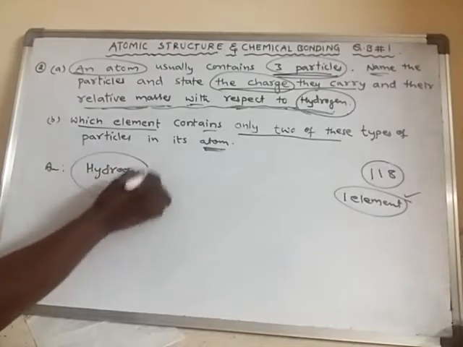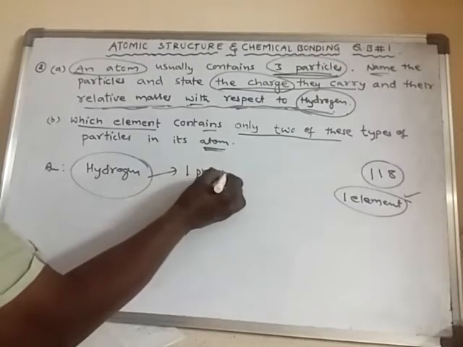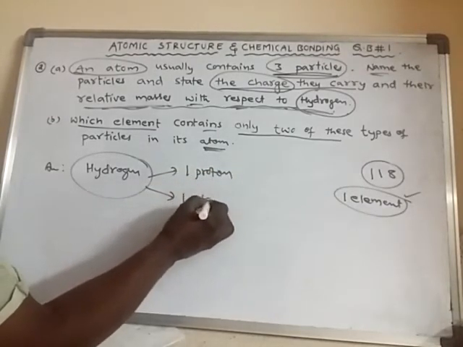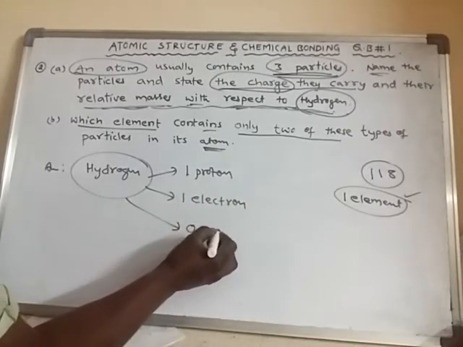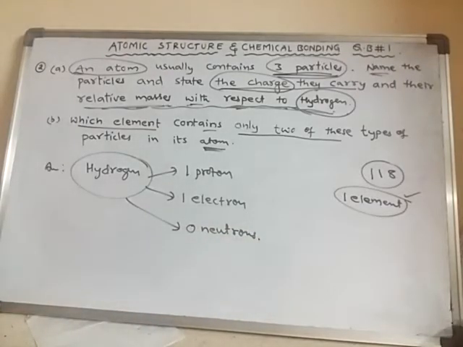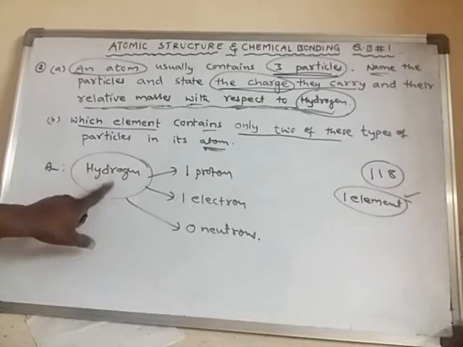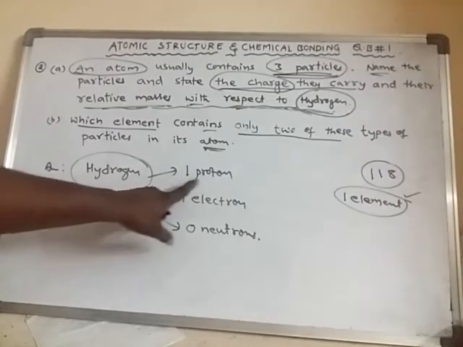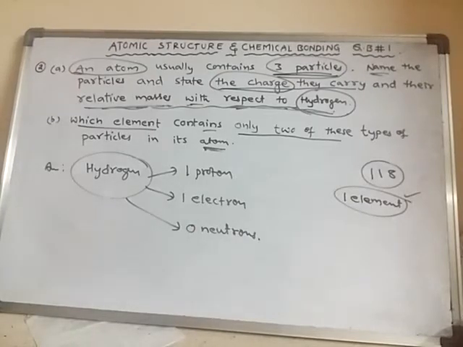because hydrogen contains one proton and one electron only. So it contains zero neutrons. That means neutrons are not present in the hydrogen atom. Okay, the atom of the element hydrogen contains only one proton and one electron, so it does not have any neutron. Like this we can answer this question.